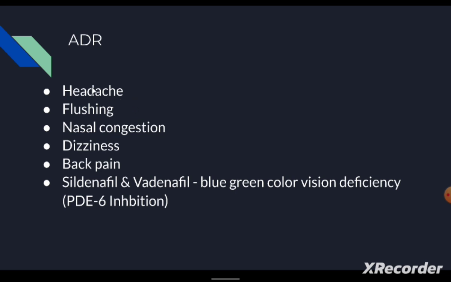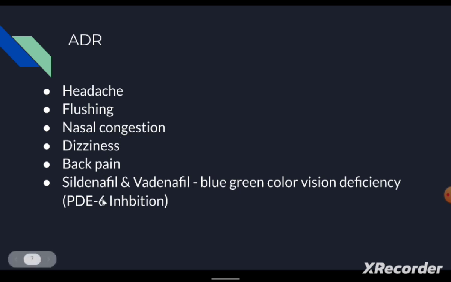Coming to the side effects, the classical side effects are headache, flushing, nasal congestion, dizziness, and back pain. All these are the classical side effects of these PDE5 inhibitors. Headache, flushing, and nasal congestion are all due to the vasodilation property of this drug.